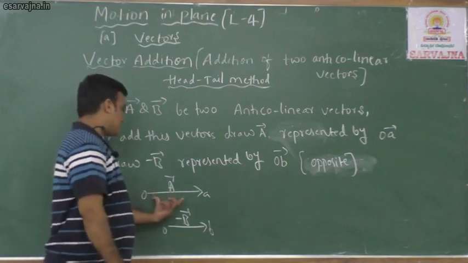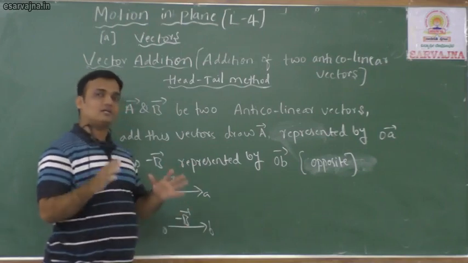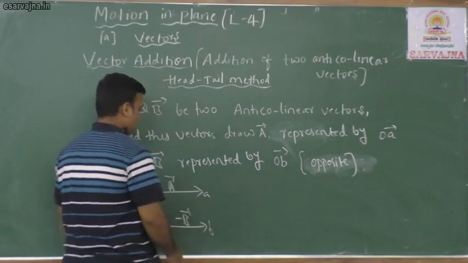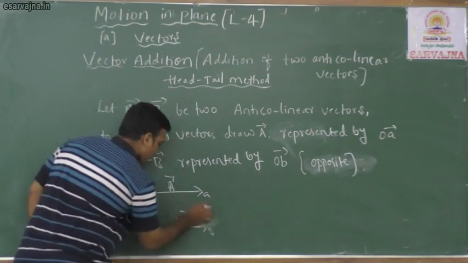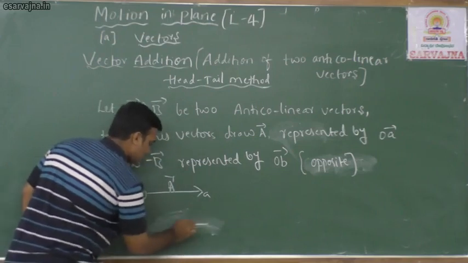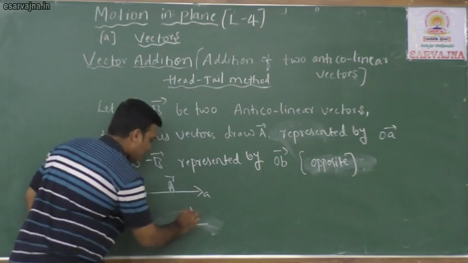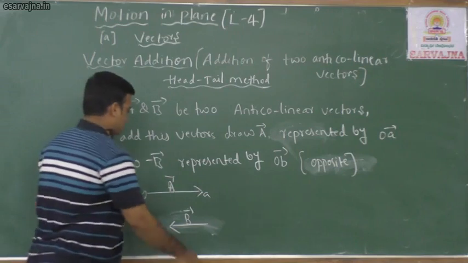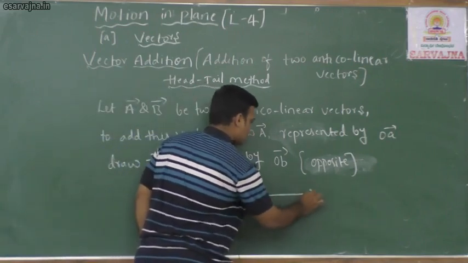By seeing these two vectors, vector A has more magnitude, vector B has less magnitude. You can draw like this also. Otherwise, you can also draw like this, in the opposite direction. If you draw in the opposite direction, don't write minus B, write only B. If you want to find the resultant, just draw R.